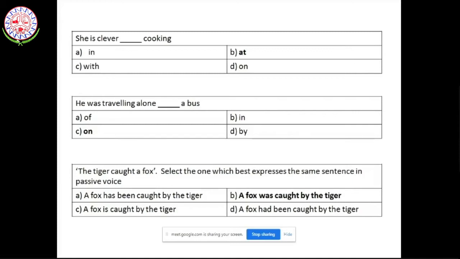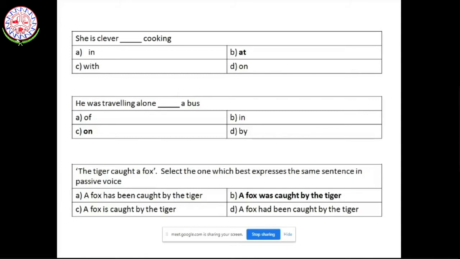So you need to identify which is the right preposition. So this question is on preposition. So you may get questions on article, subject verb agreement, prepositions. The next question is also on preposition with vehicle. He was traveling alone. So the answer for this is on a bus. It is not in a bus, by bus or off bus.